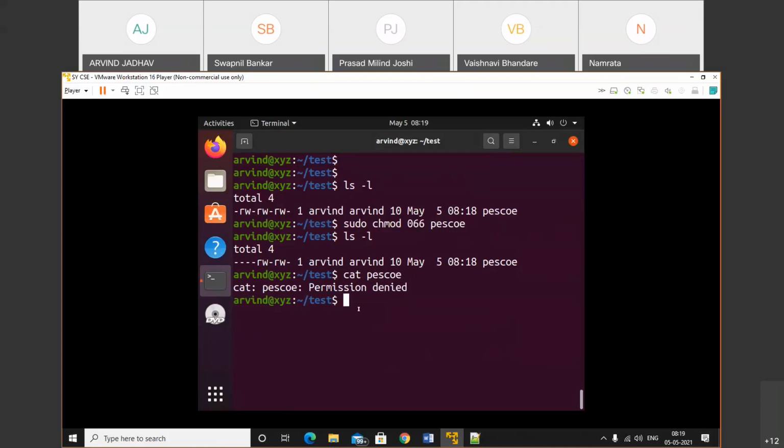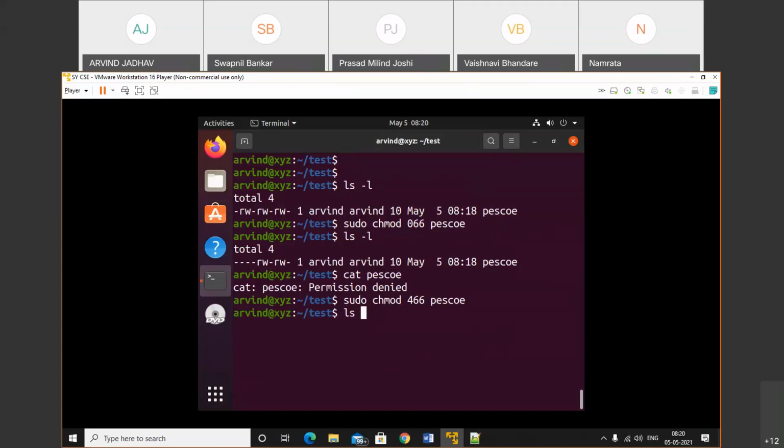So here I will provide the read permission for the user. Sudo chmod, in numeric form. We can also do it using alphabets, but here I will use numeric. So I want to provide 4 permission for the owner and 66 for the others. And the name of the file is PSU.